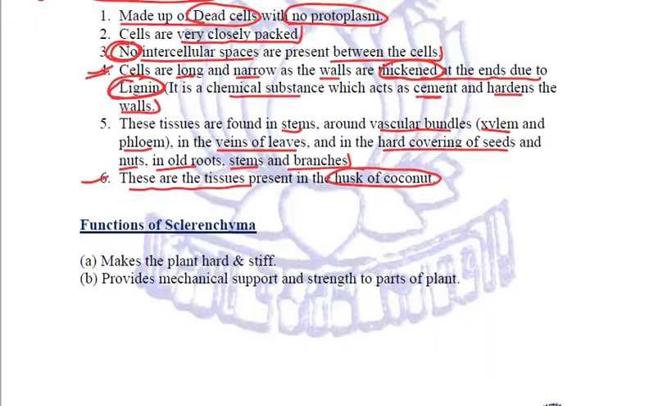Now, what are the functions of sclerenchyma? We have seen that they are dead cells. We have seen there are no intercellular spaces. Cells are very tightly packed. Then we have seen that lignin, a hard chemical substance, is present. Right. So it simply means that the function of sclerenchyma is to make the plant hard and stiff and to provide mechanical support and strength to the parts of the plant. Got it? So this is about sclerenchyma and these are the main categories of the simple permanent tissues.